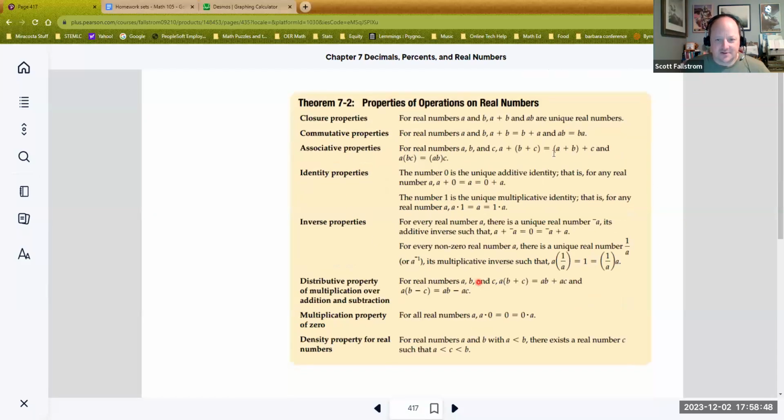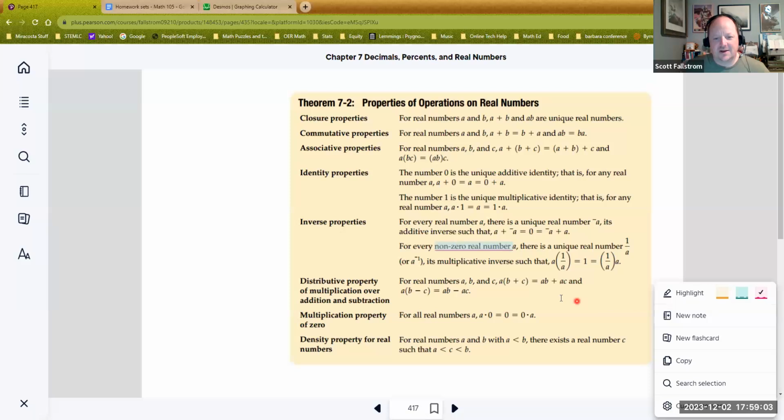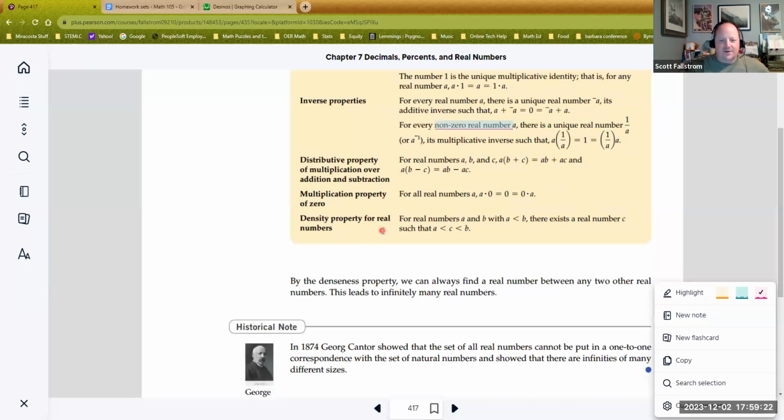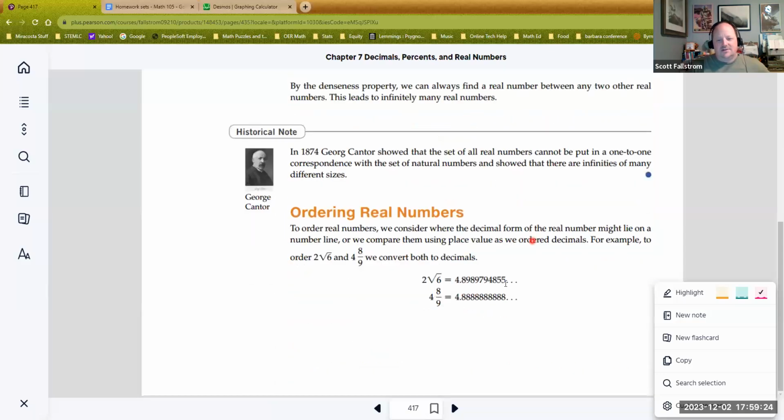All right, what are all the properties of real numbers? Well, identity, inverse, real numbers have all of these properties, which is fantastic. And remember, the inverse property for multiplication is true for any non-zero number A. So this is something we've talked about already. We know we can't find a multiplicative inverse for 0. So you're closed on addition, subtraction, multiplication, and division, with one exception of division by 0. So we exclude that because you're still closed on every other division. We have distributive property, multiplicative, we have denseness property. All of these hold true.